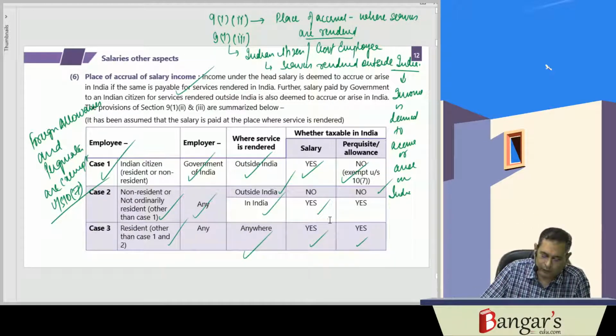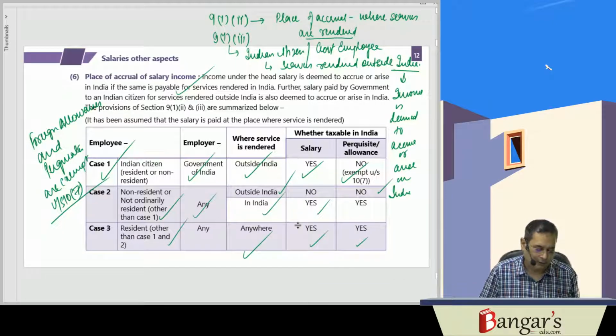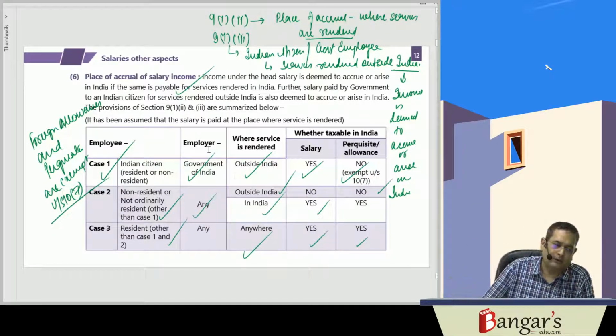So that was about the initial concepts which we have discussed: the concept of salaries, how the income will be taxed under the head salaries, the basic concepts in the charging section, and various aspects of salary. Now, we will be discussing certain more issues, then we'll be going into how allowances will be taxed, how perquisites will be taxed, and how we will be computing the income under the head salaries. We'll be discussing the comprehensive aspects of the same.